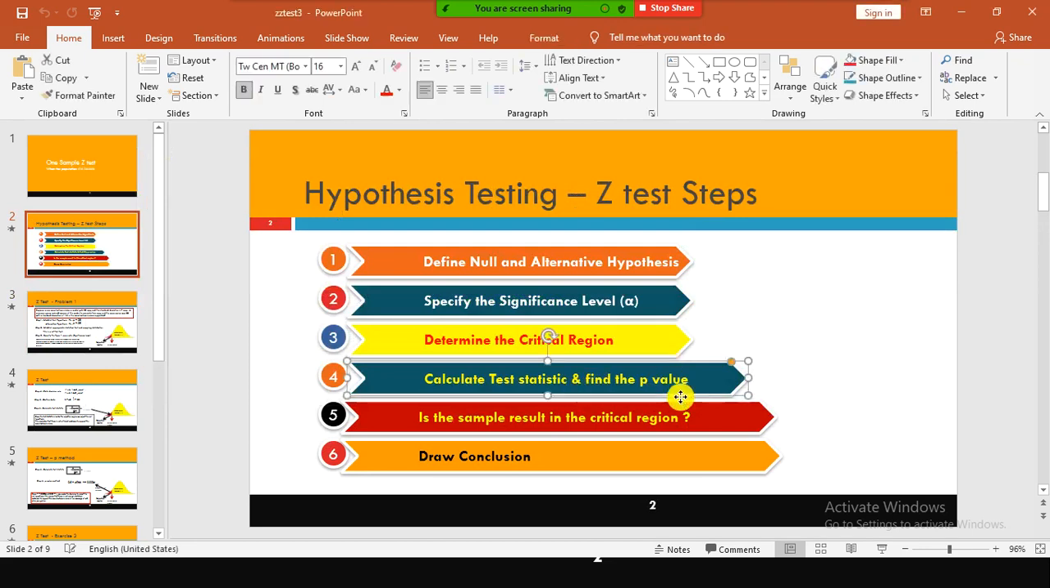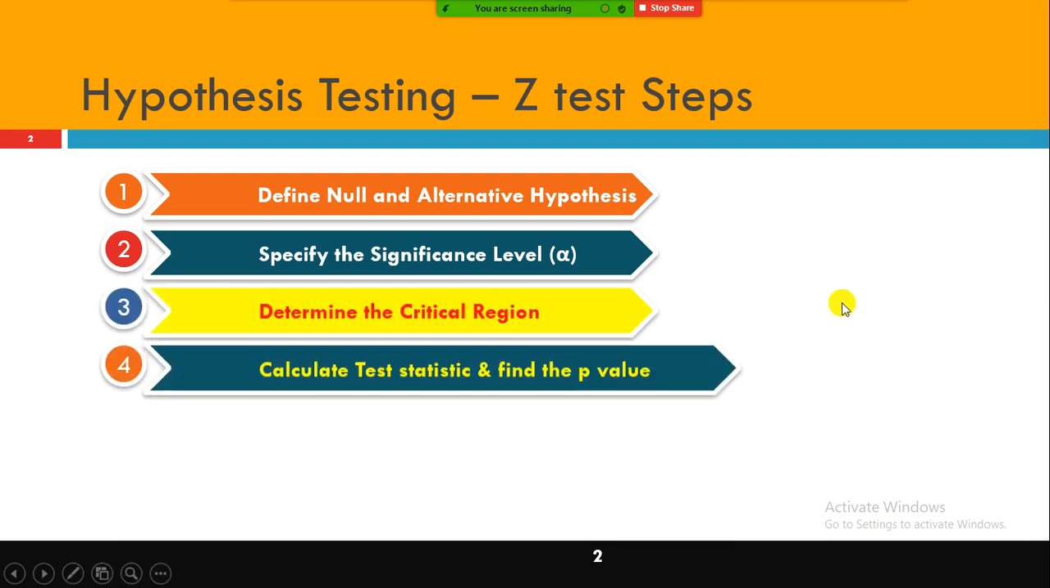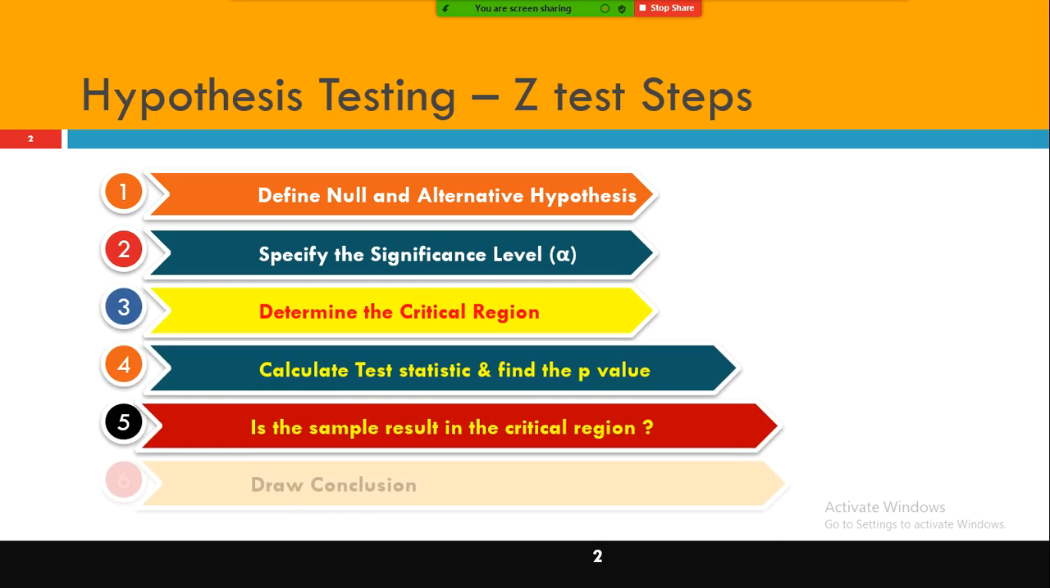But again, you would need to look at the critical value and your z value and compare these two. It's a painful thing. You can just look at the p-value. Just by eyeballing the p-value, you will get an instant idea about whether you can reject the null or not. Next step is we calculate the test statistic and find the p-value.